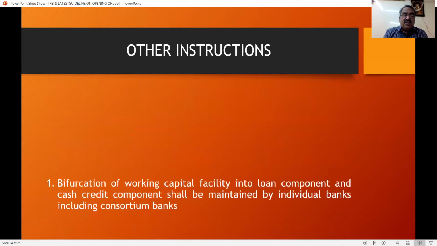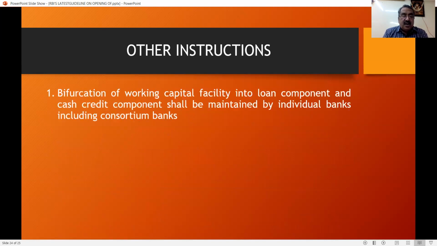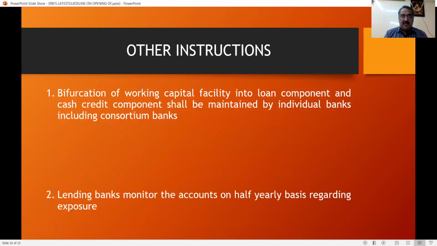And another instruction given in the circular is the bifurcation of the working capital facility into a loan component and a cash credit facility. That is, there is a working capital limit. What is CC and what is other than that? So that has to be monitored and maintained by the individual banks, including consortium banks. That is, in the total working capital limit, what is CC and what is WCTL or working capital demand loan. So all these have to be maintained individually by the banks.